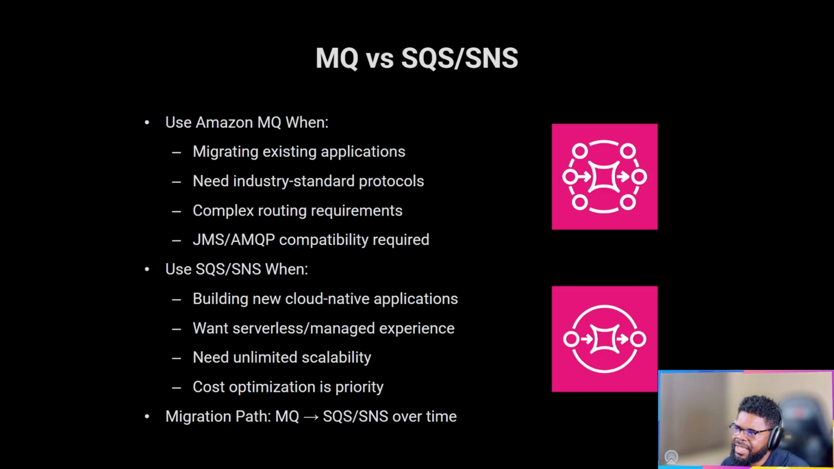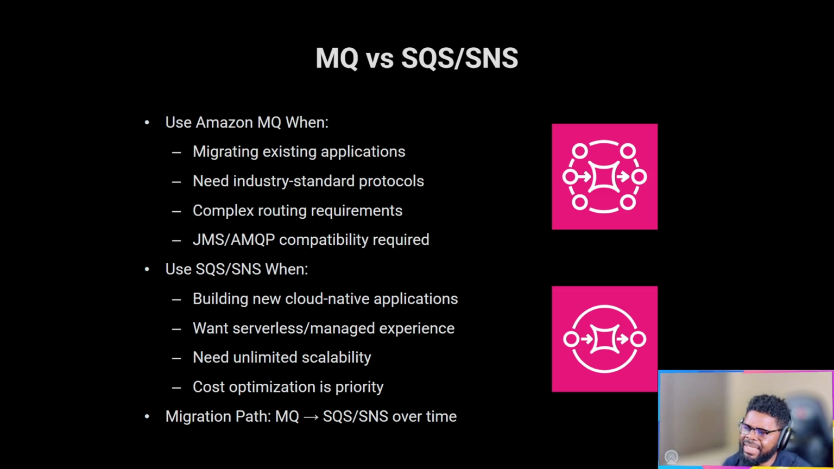Use SQS and SNS when you're building cloud native. That's exactly what we showed: all cloud. There are companies that start cloud native, and if you work for one, you will use all the patterns I've shown you. But some companies start with Amazon MQ, migrate to the cloud, and from there start exploring SQS. You also get unlimited scalability, which scales very fast, and cost optimization, since you only pay for usage and not for keeping a cluster running.